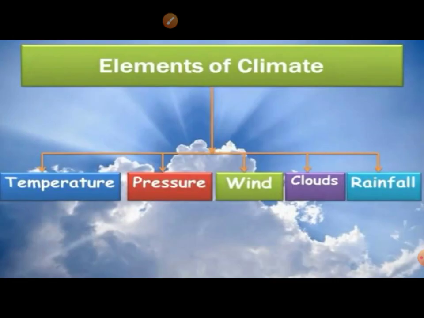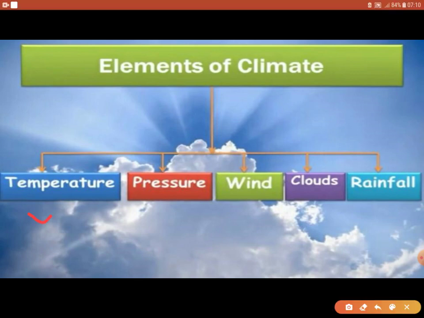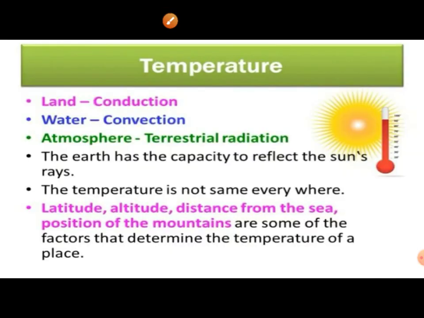Elements of climate. The elements of climate are temperature, pressure, wind, clouds and rainfall. What is temperature? Temperature is the degree of hotness or coldness that can be measured using a thermometer. Let us see how the temperature varies on land, water and atmosphere.